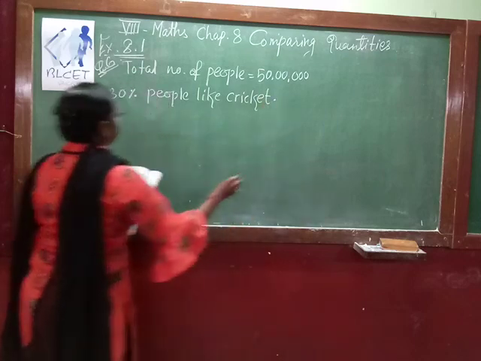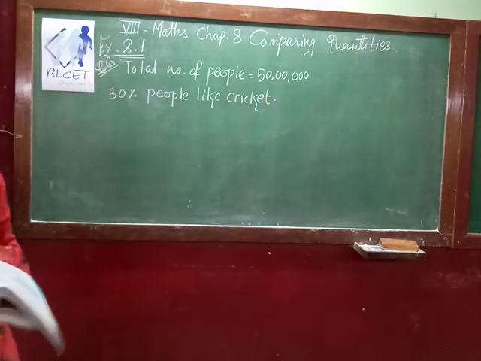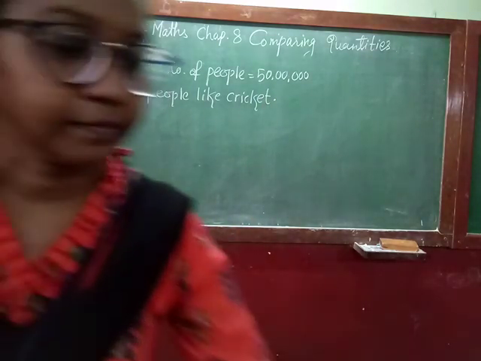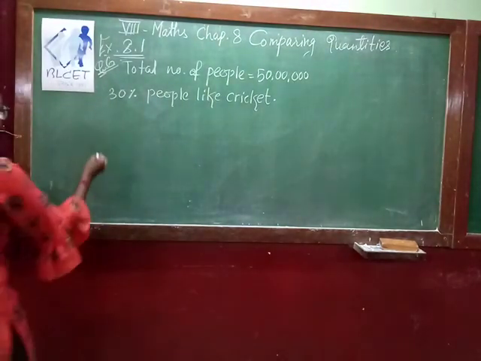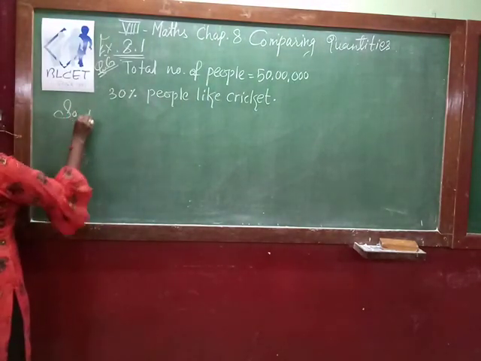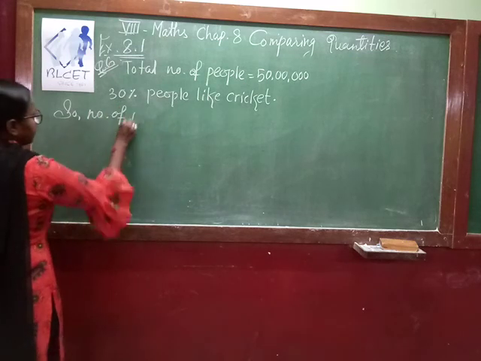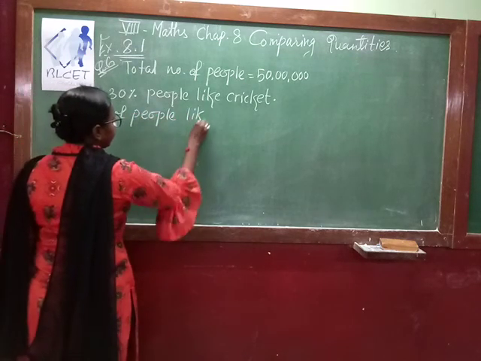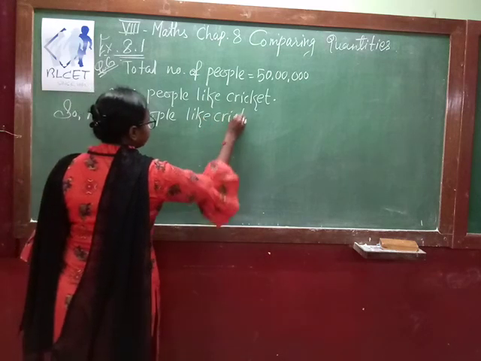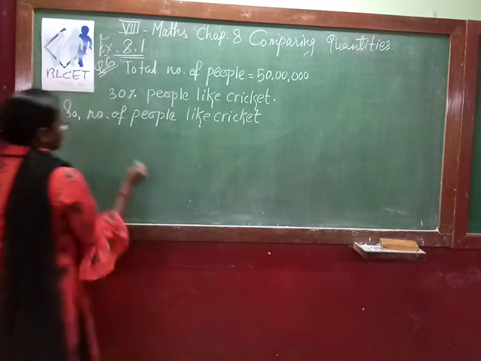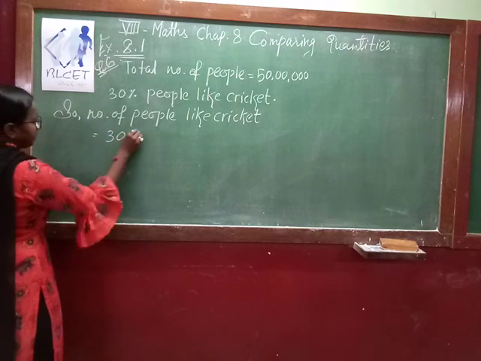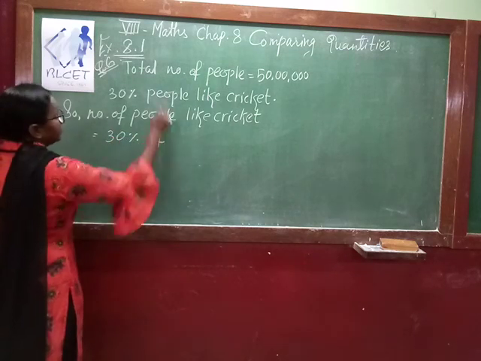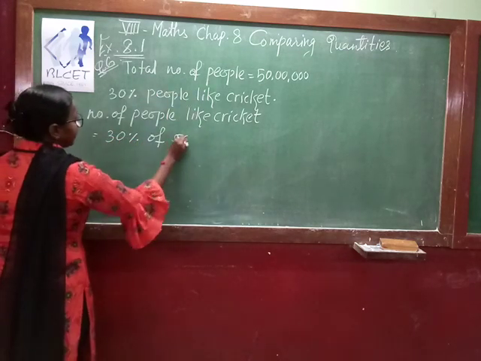So number of people who like cricket, that first we will find. So people who like cricket is equal to what we have to find? 30% of total, that is 50 lakh.